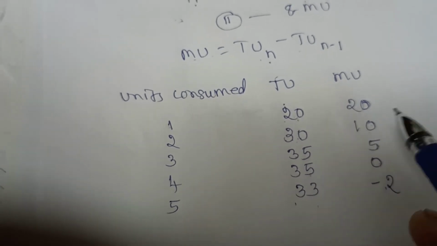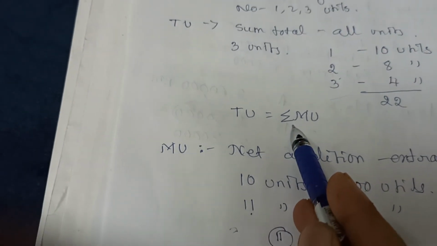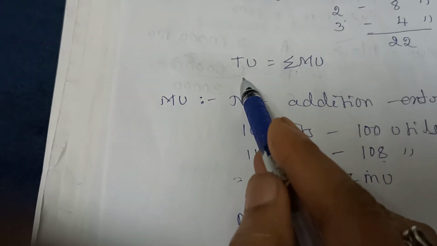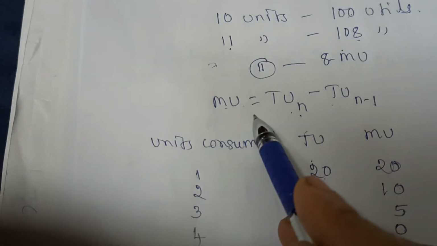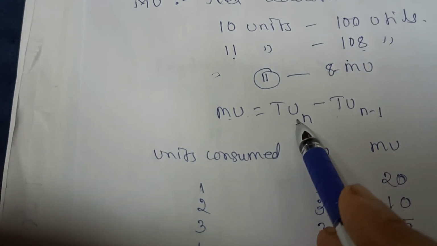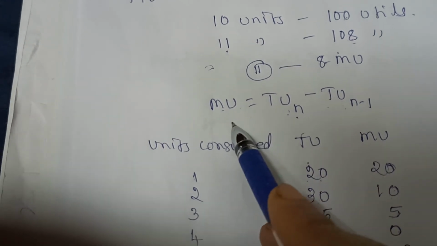In this way, you can find out the total utility when the marginal utility is given. So that is the summation of marginal utility. You have to add all the marginal utility to get total utility. And to find out the marginal utility from the present total utility, you have to deduct the previous total utility. You will get marginal utility.